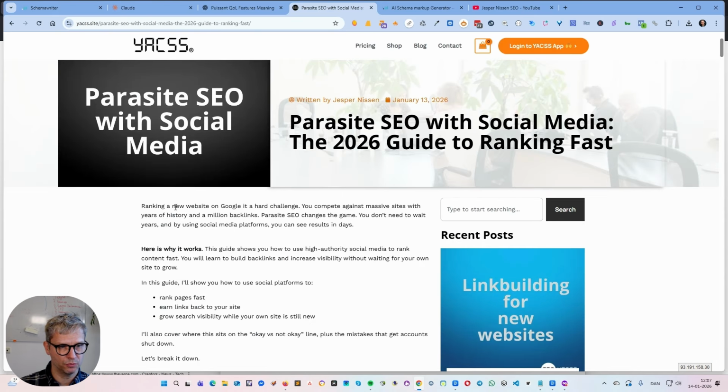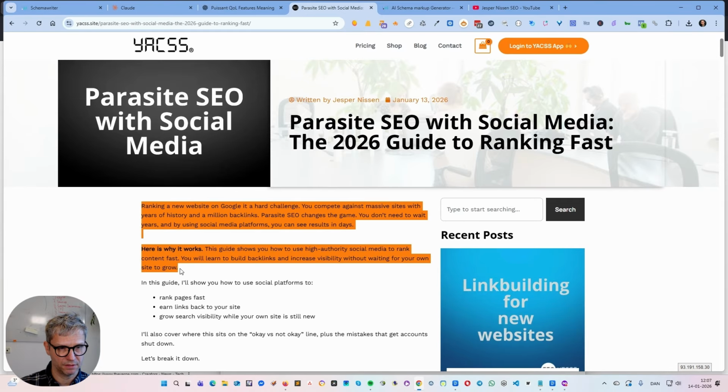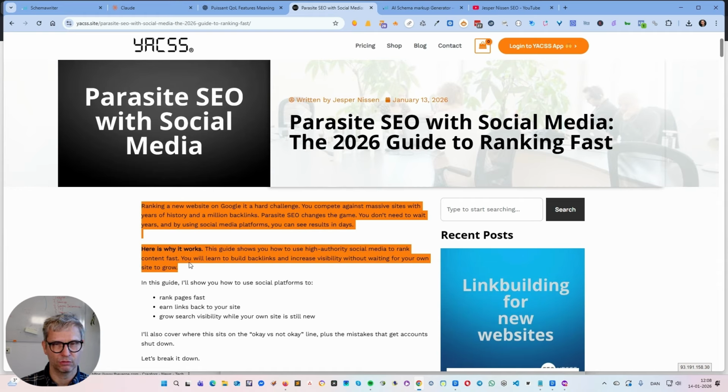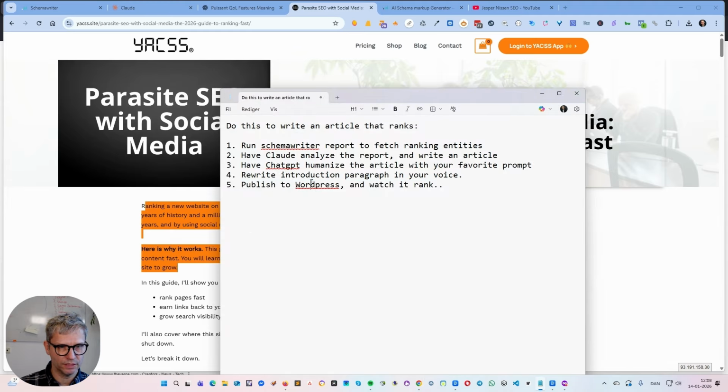And the reason to rewrite the introduction paragraph, these 6 lines here, is because I noticed that no matter how good a humanization prompt I have, the introduction paragraph will still taste AI-like. I don't know why the AI machines cannot figure out how to write an introduction, these first 6 lines, without having it sound like AI. But I always find that I do have to rewrite this. The rewrite of these 6 lines is the only editing I needed to do. Everything else was perfect. Literally only these 4 steps, 1, 2, 3, 4, everything was perfect.